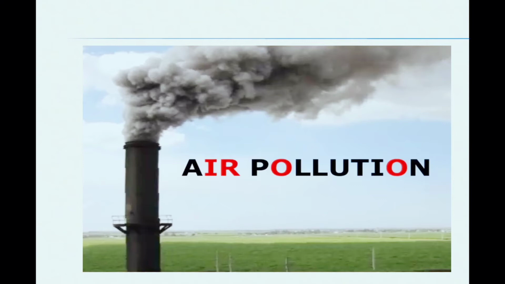This sulfuric acid and nitric acid float in the sky, and when it comes down as rain, it is called acid rain. So students, did you understand the definition of acid rain? Yes. Now I think you have no problem understanding acid rain and the negative effects of air pollution. So let's see.